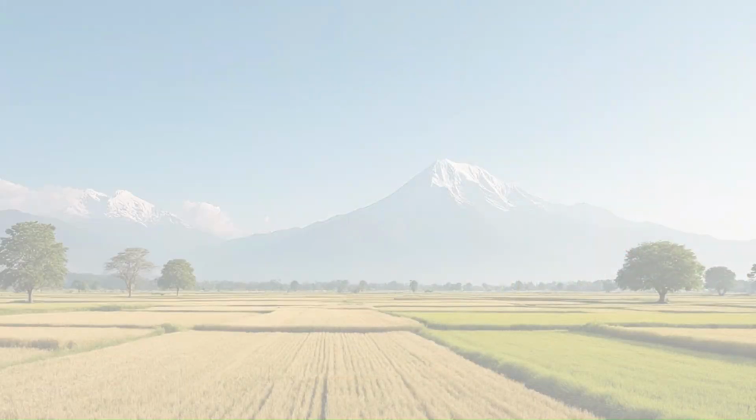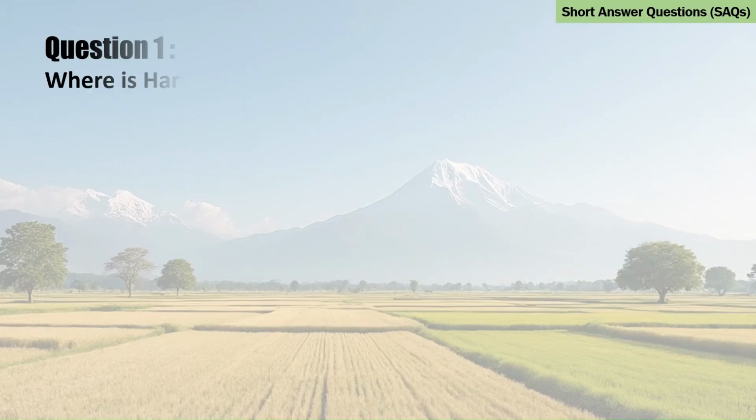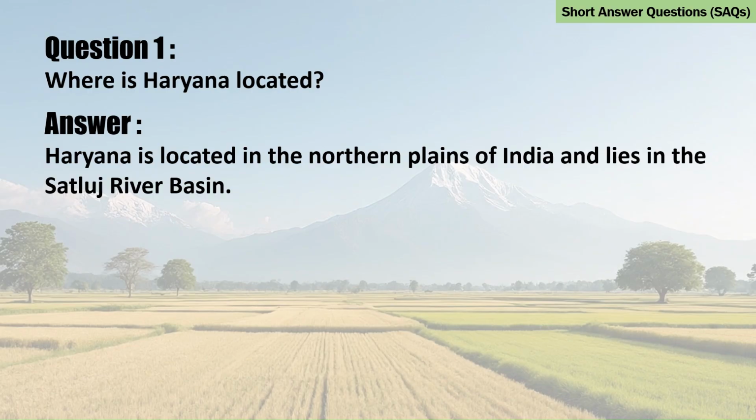Let's start with short answer questions. Question 1. Where is Haryana located? Answer. Haryana is located in the northern plains of India and lies in the Satluj River basin.